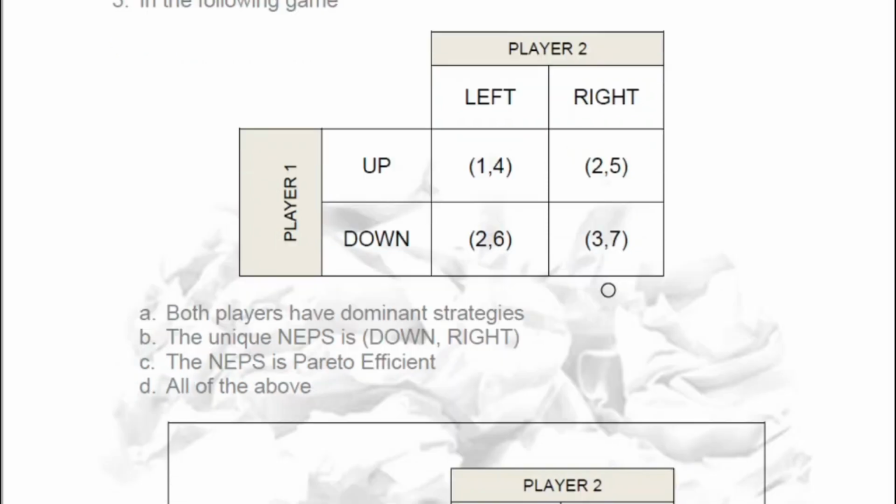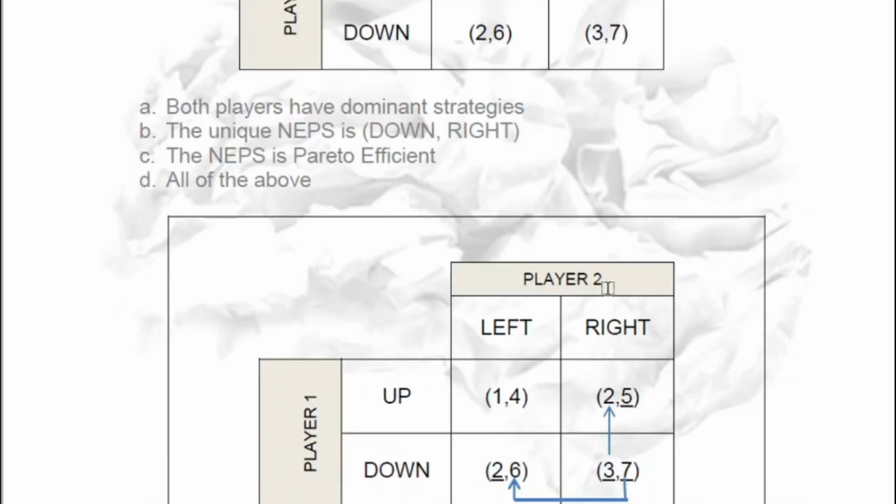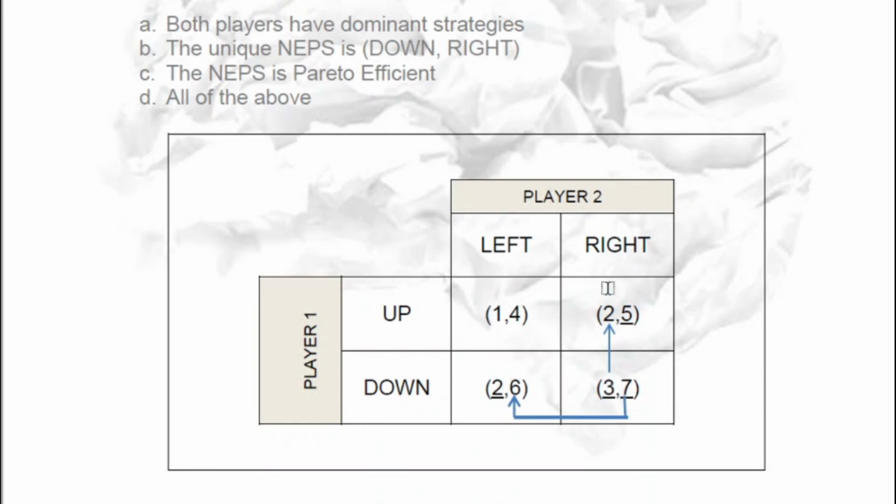Okay, so we mark here 7. Then the chosen numbers or profits are here 2, 5, 3, 7. So we have only one combination of strategies, that is down, right.